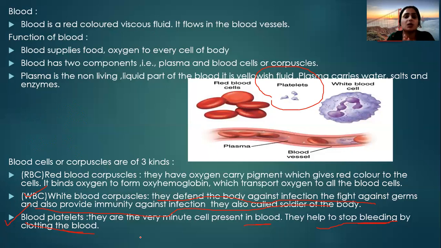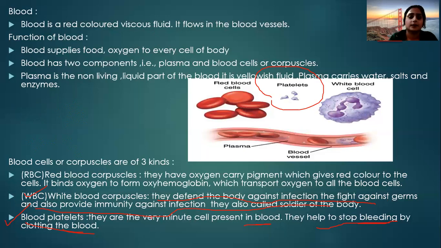RBC, what is the main work of RBC? It gives red color to the blood and carries oxygen and transports it to different parts of the body. Second is the WBC. WBC is the soldier of the body. What do they do? They defend the body against the infection-causing microorganisms. And the third one is the blood platelets. The main work of the blood platelets is blood clotting.